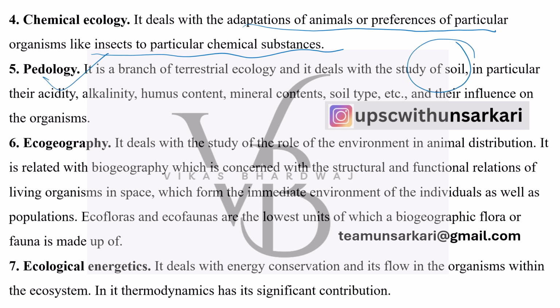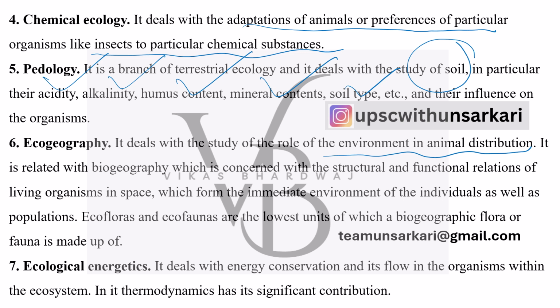So it is acidic, alkaline, humus content, mineral content, soil type: black soil, red soil, sandy soil, alkaline soil, alluvial soil, and then that soil is facilitating what kind of development. Ecogeography is the part of that understanding where we are studying the role of environment in animal distribution, how environment has facilitated certain species of animals and even flora and fauna both, distributed all across the world.